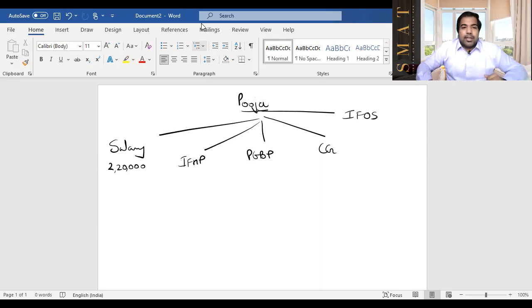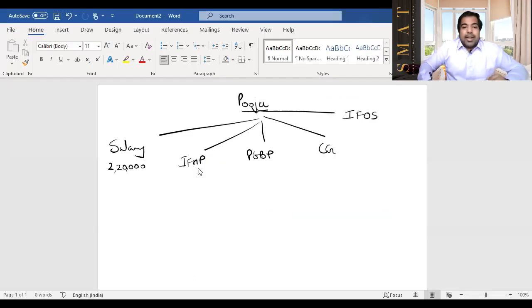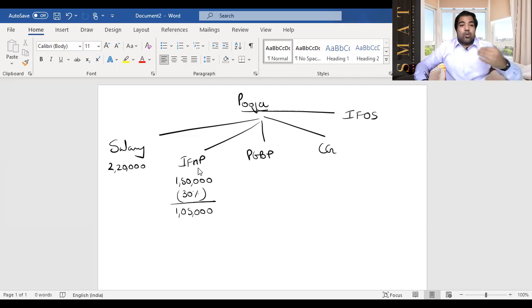Next, guys, let's go to the next one. The next one is income from house property, which is let out. Net annual value is 1,50,000. They've already given you 1,50,000, but that's the net annual value. So I'm going to make 70% of that, because from 1,50,000 I will minus 30%. I'm not showing the calculation here, but you'll have to show it in the exam. So 1,50,000 into 30%, if you reduce, that's 1,05,000. But here, guys, you've not minus interest deduction if there is in the exam.